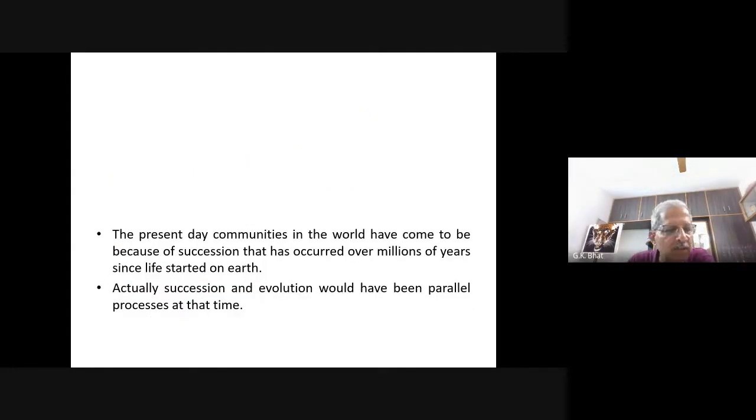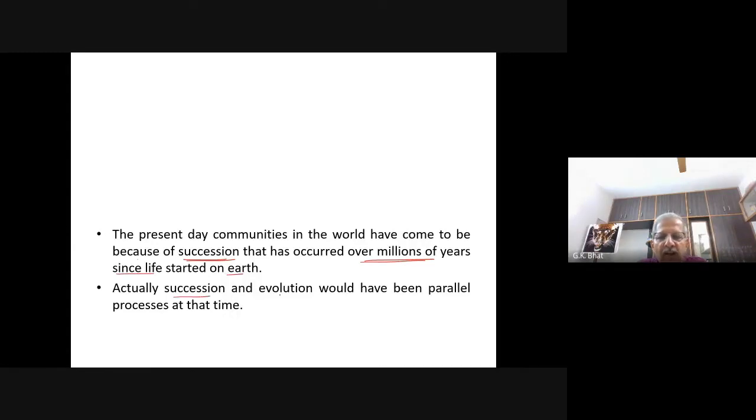So the present day communities in the world have come to be because of succession. If you see today the Himalayan mountains or Thar desert or some grasslands or some forest lands, these are all due to succession that has occurred over millions of years since life started on earth.